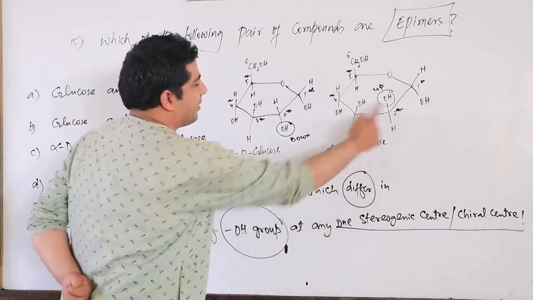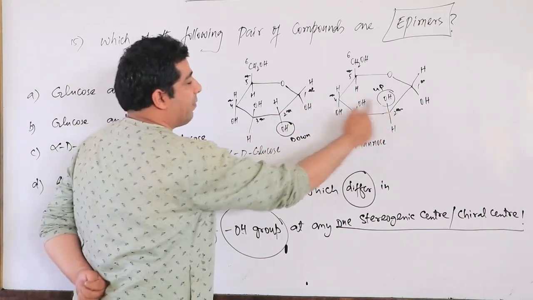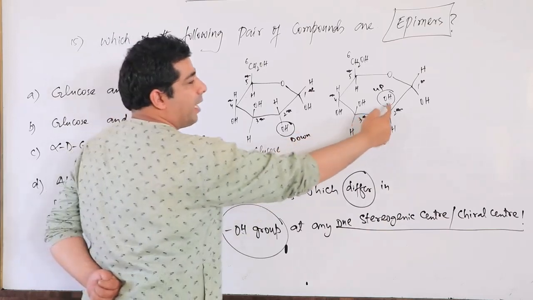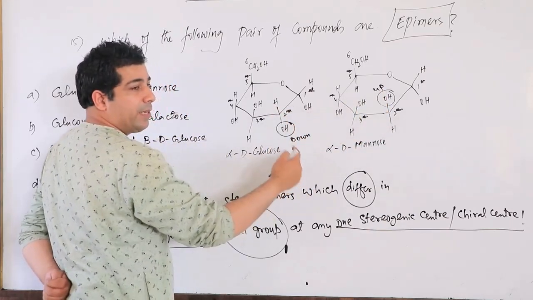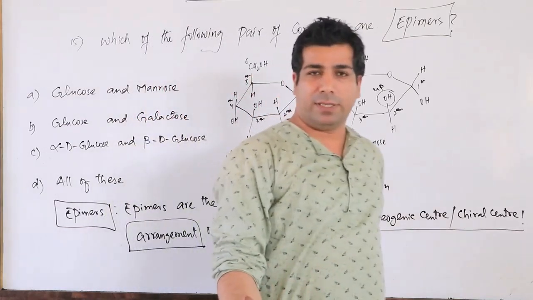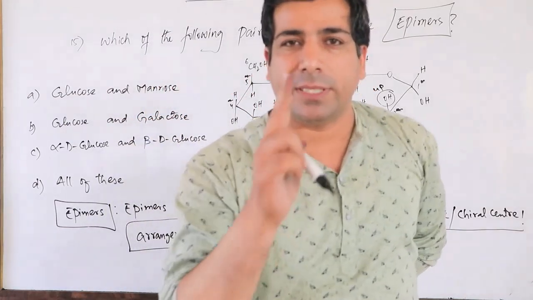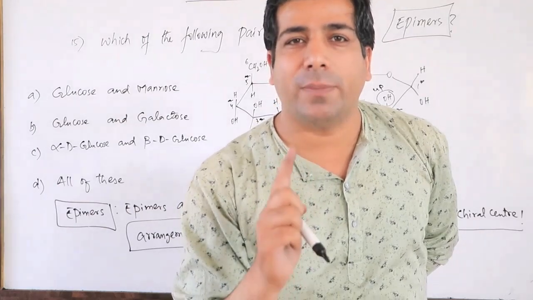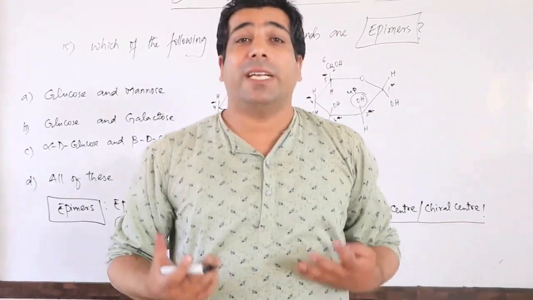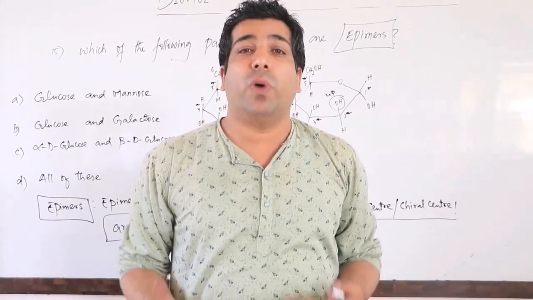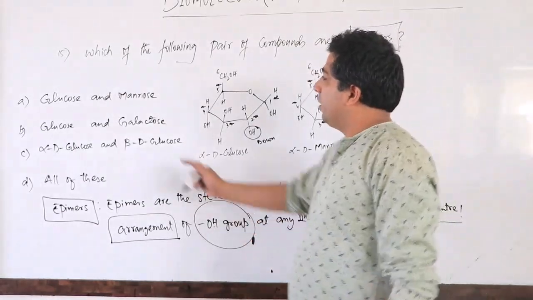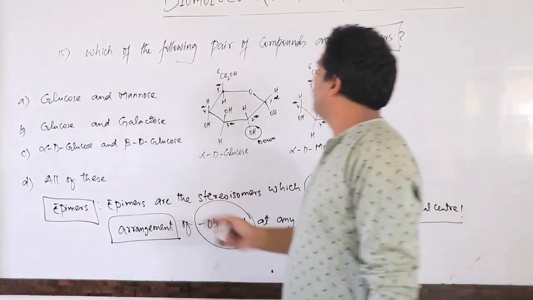The second is a chiral center, and there is a difference of OH group at the second carbon. Here it is up and here it is down. That means glucose and mannose are epimers at carbon number two, because they differ in the arrangement of OH group at carbon number two.